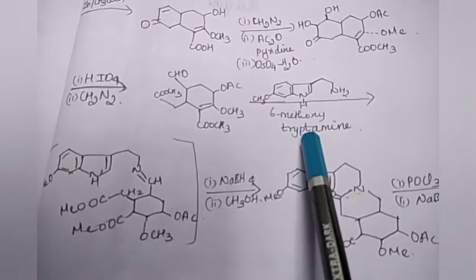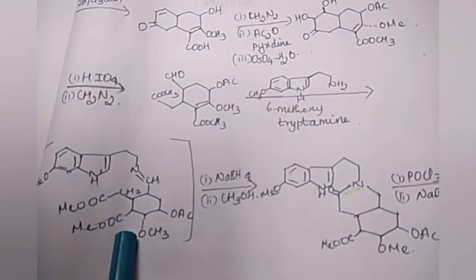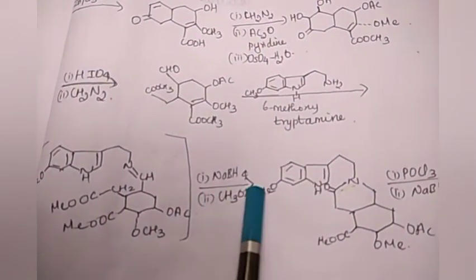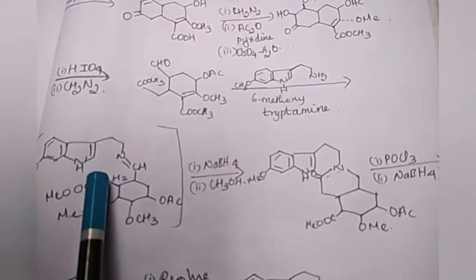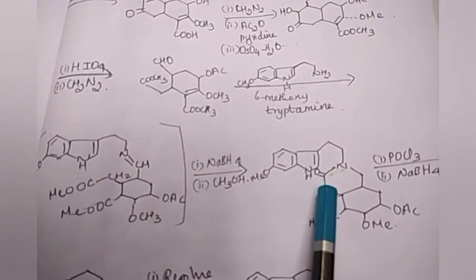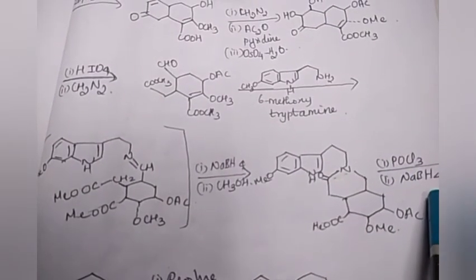This is then treated with 6-methoxytryptamine. We get an intermediate, and then again reduction with sodium borohydride and methanol. A ring with this nitrogen is formed, C=O, and then treatment with POCl3 and sodium borohydride.